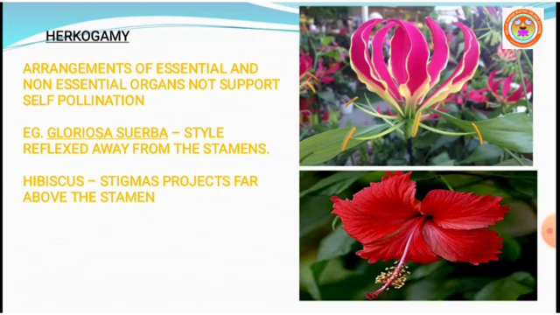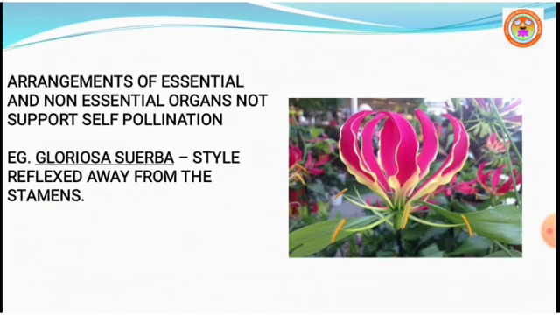Observe these two pictures. The first one is the plant that belongs to Gloriosa superba. In this flower, if you observe very carefully, the stamens are far away from the stigma. So in this flower, self pollination is not possible.